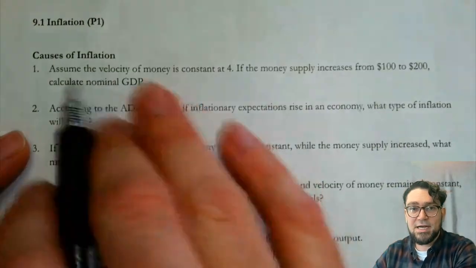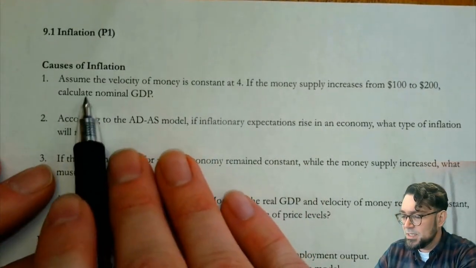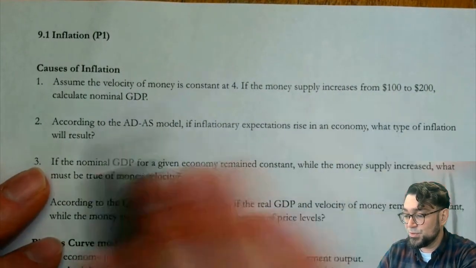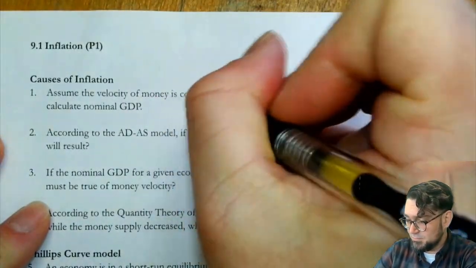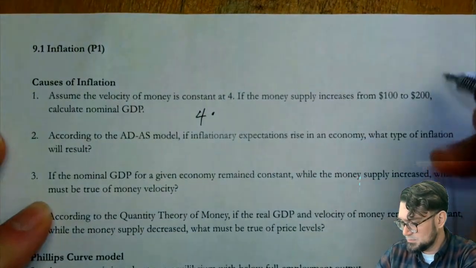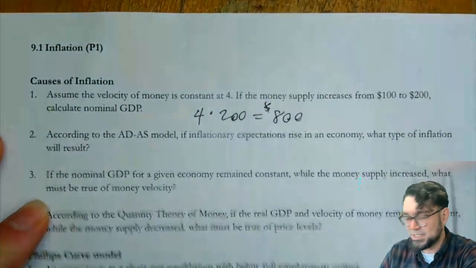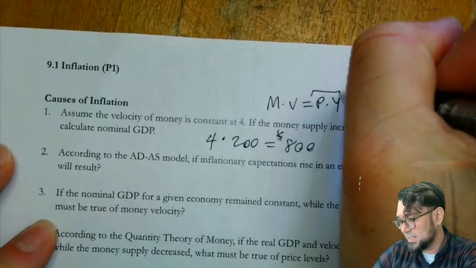Okay, so the first part here asks about causes of inflation. So it's going to be a few different questions, mostly about the quantity theory. Assume the velocity of money is constant at 4. If the money supply increases from 100 to 200, calculate the nominal GDP. Well, the new nominal GDP would be 4 times 200, so $800. Hopefully not too bad. Remember, we are doing M times V equals P times Y, and that's what that is.